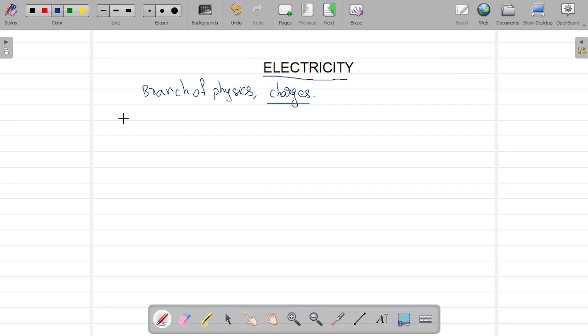There are two types of electricities. One is static electricity, and the second one is current electricity. So what is static and current? Static is nothing but rest. So the study of charges which are at rest is called static electricity. The study of charges which are in motion is called current electricity. Static electricity is also called electrostatics.